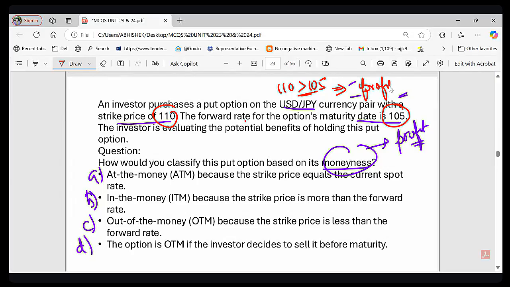This put option is profitable, right? So what will be the correct answer? The correct answer is option B, because this is also the case of ITM. This case is also ITM because the strike price is larger than the forward rate, that is why this is also ITM, right?